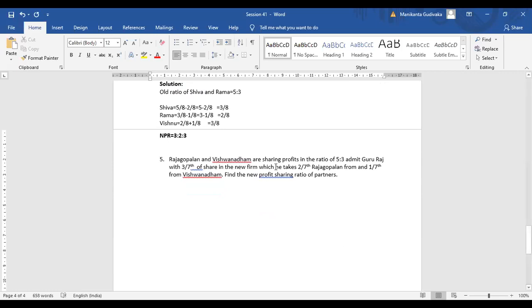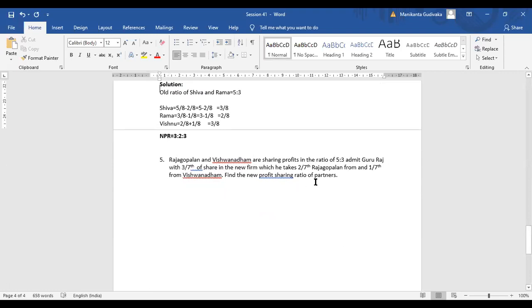All right, Rajgopal and Vishwanathan are sharing profits in the ratio 5:3. So this is your old ratio. Guru Raj is admitted with 3/7 of the share. Guru Raj's share is how much? 3/7 share in the new firm, which he takes 2/7 from Rajgopal and 1/7 from Vishwanathan. Find the new profit sharing ratio of the partners.